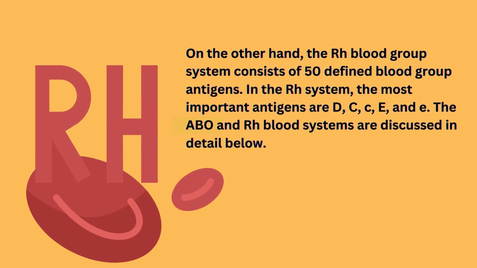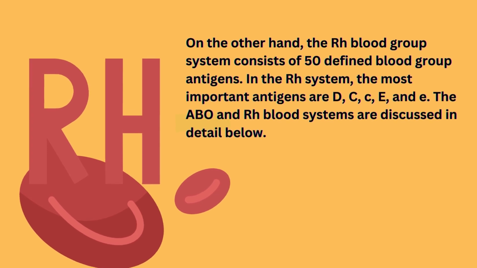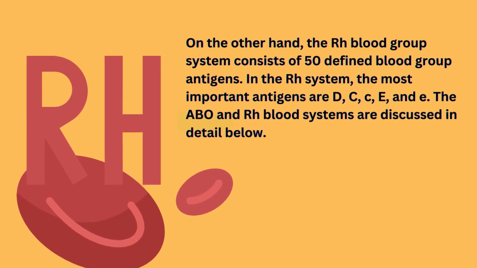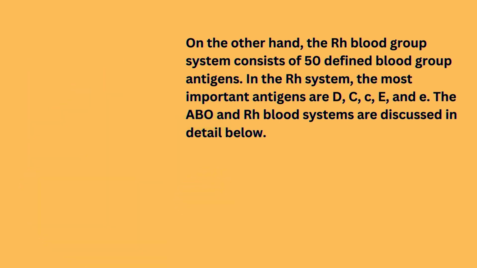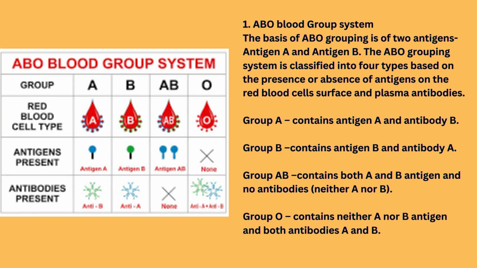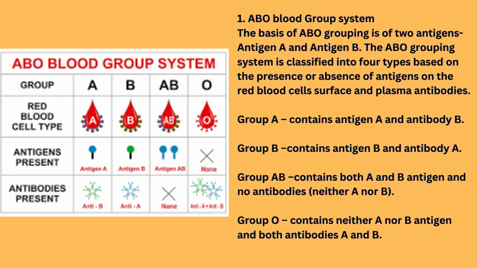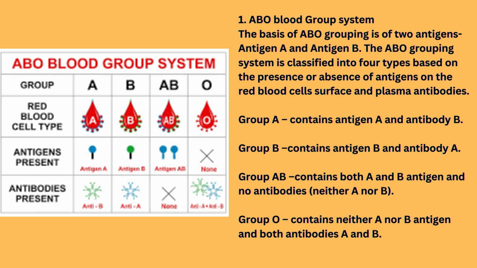On the other hand, the Rh blood group system consists of 50 defined blood group antigens. In the Rh system, the most important antigens are D, C, c, E, and e. The ABO and Rh blood systems are discussed in detail below. The basis of ABO grouping is 2 antigens, antigen A and antigen B. The ABO grouping system is classified into 4 types based on the presence or absence of antigens on the red blood cell surface and plasma antibodies.